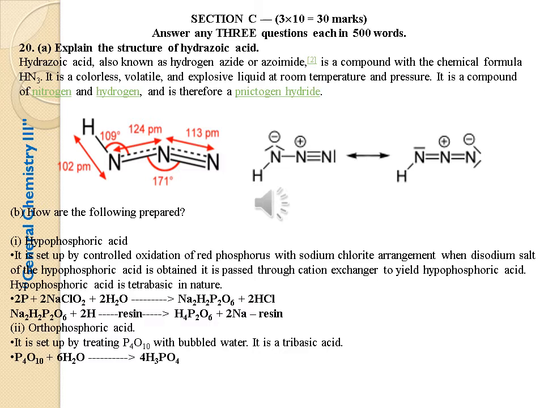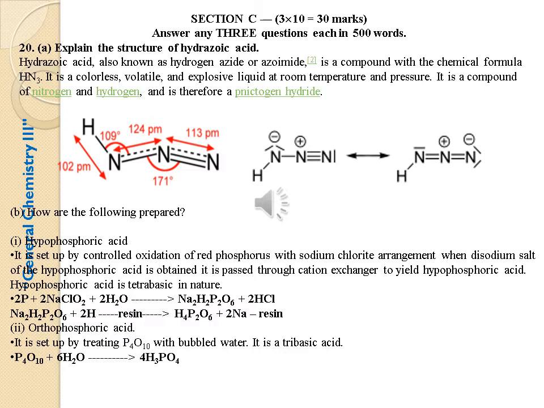Section C, it carries 30 marks. 20th question, A. Explain the structure of hydrazoic acid. Hydrazoic acid is also known as hydrogen azide or azimide. It's a compound with the chemical formula HN3. It is a colorless, volatile and explosive liquid at room temperature and pressure. It is a compound of nitrogen and hydrogen and is therefore a pnictogen hydride.